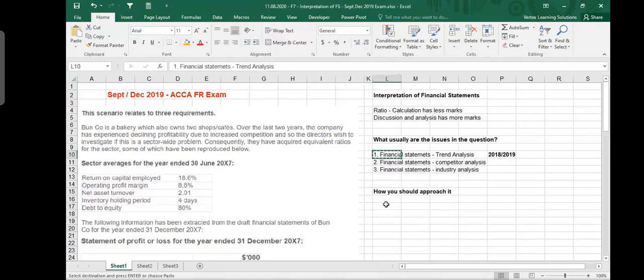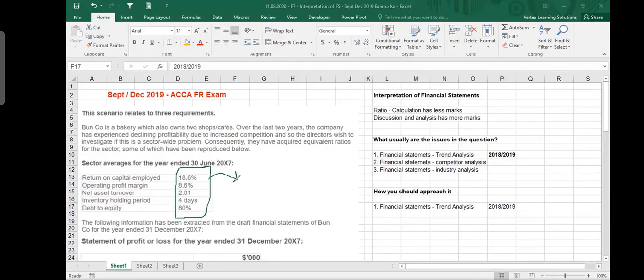If you have this first situation, financial statements trend analysis, when you are comparing your current performance with your past performance, definitely from one year to the second year there are some changes in the financial statements. These numbers are actually the result of the events which have been happening during the year. When you see two years' profits, profit is going down, profit is going up. All of these numbers did not come straight from your calculator. They are a result of the events which have taken place during the year. If these numbers are going good, the events have been in your favor. If they are going down, those events were not in your favor.